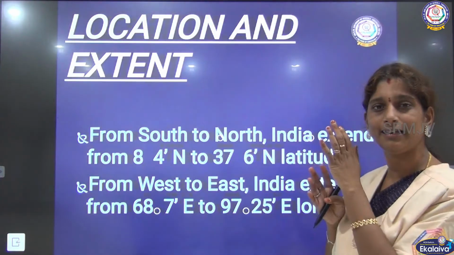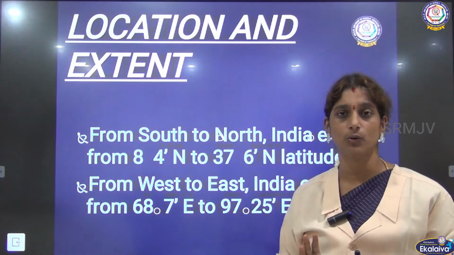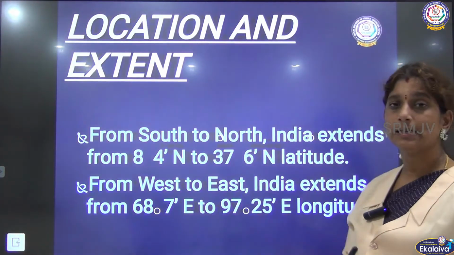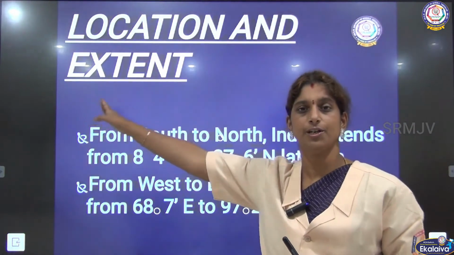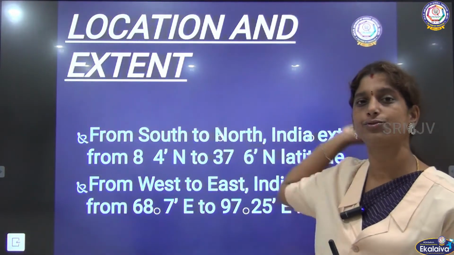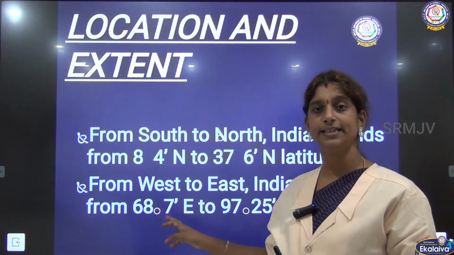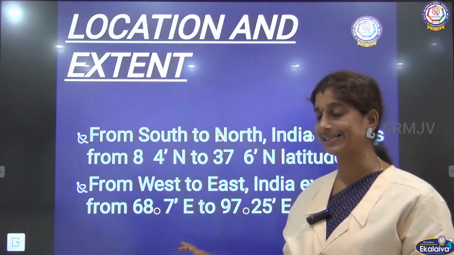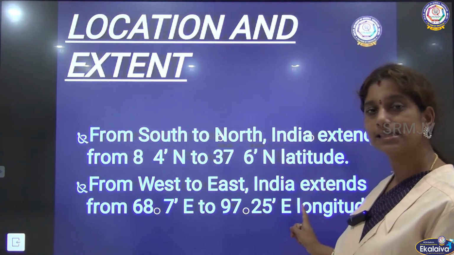It is completely in the northern hemisphere, so both measurements will be in the north only. This is the latitudinal measure. From west to east, that is from left to right, India extends from 68 degrees 7 minutes east to 97 degrees 25 minutes east.